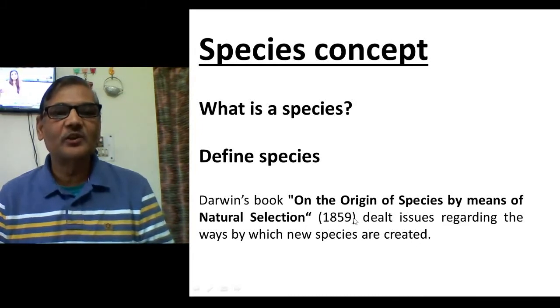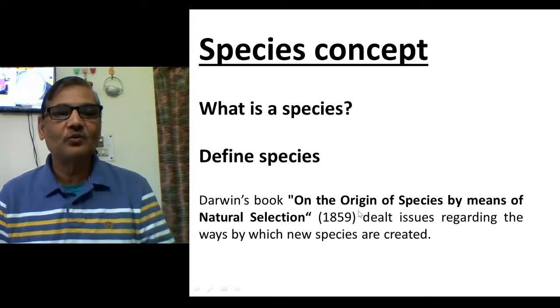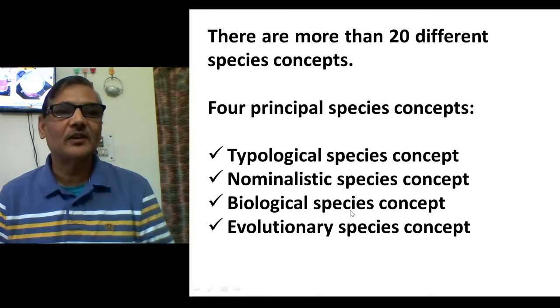He talked about speciation, how species are created. That becomes a separate aspect. But before that, people wanted to know what a species is. So let us see the different opinions which have been put forward, and that is known as species concept.